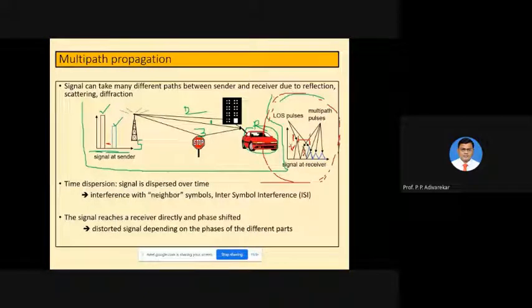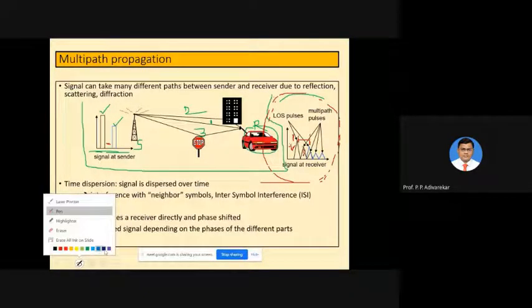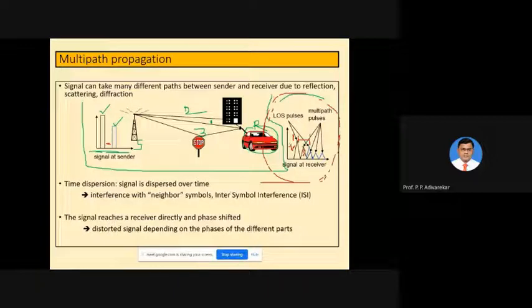Okay, so now you can concentrate here. I'm making a circle. Here is the small black triangle. That is the third signal received of the first symbol due to scattering, which is coinciding with the first signal received of the second symbol.